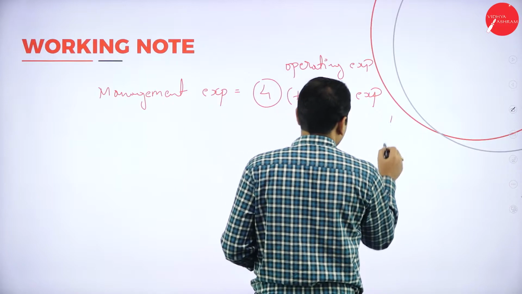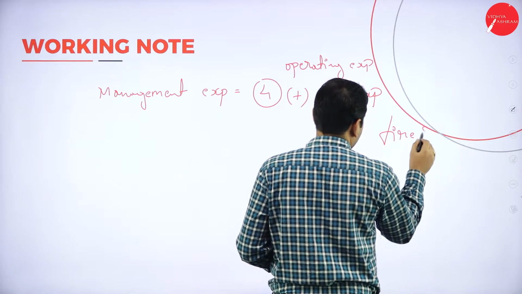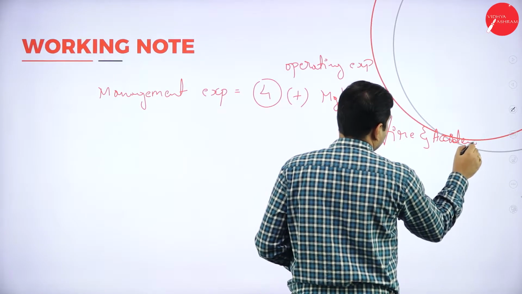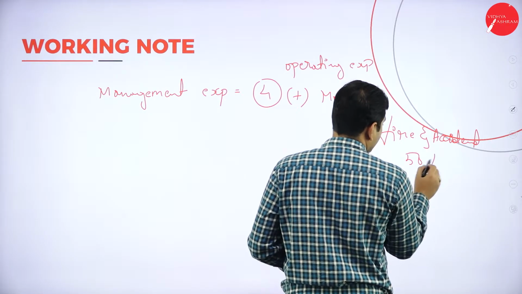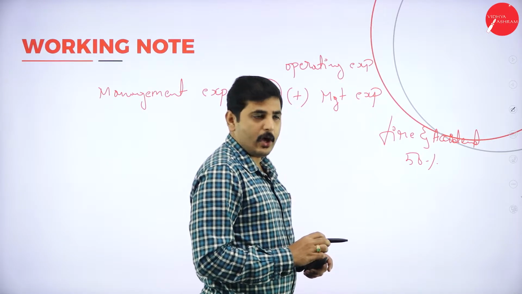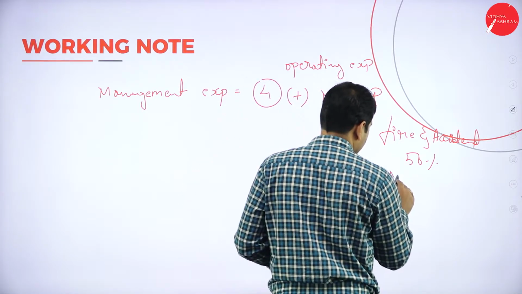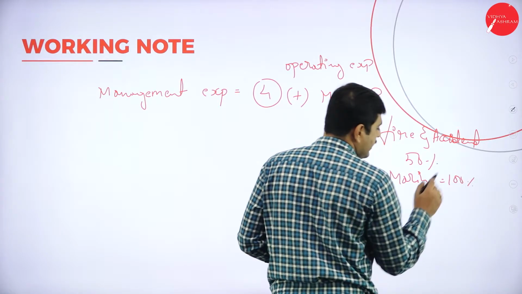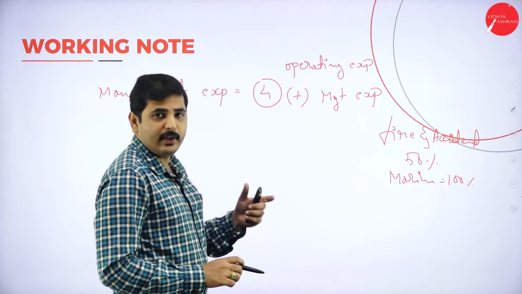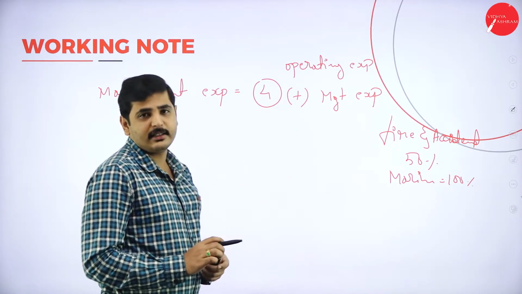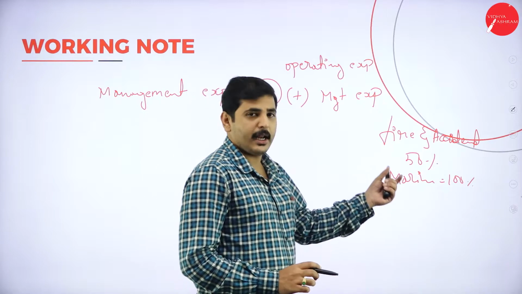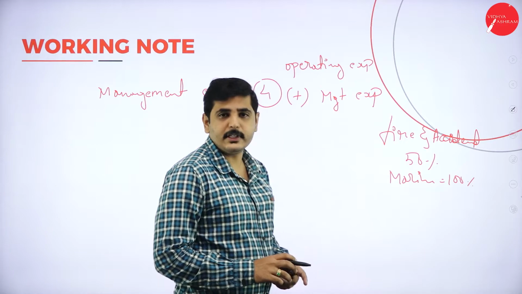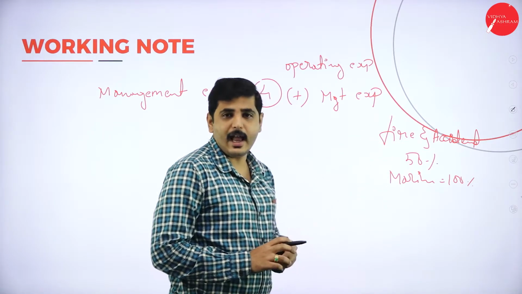See, in case of fire and accident, 50% should be kept as a reserve. It is a law. In case of marine, 100% should be kept as a reserve, because the risk involved in marine insurance is more compared to fire and accident insurance.